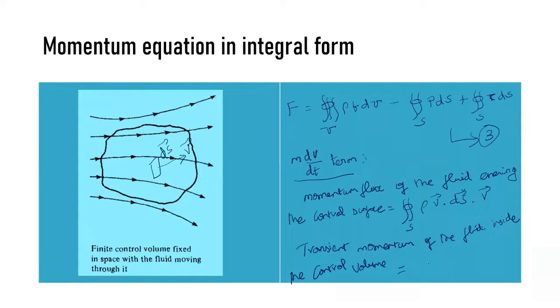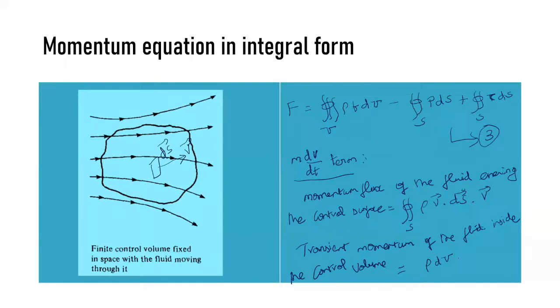For this, I am considering again the same thing, mass multiplied by velocity. What is your mass? Mass is nothing but rho into dV, density into volume, which gives you mass.